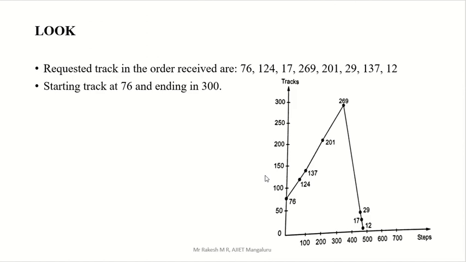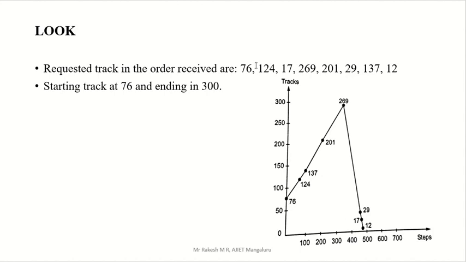Now we will go for the graph. See, 0 to 300 you have to divide according to your requirement, either 50, 100, 150 like that, or 25, 50, 75 like that. You can also go for that, but mention 0 to 300. Now the starting head is 76. So where is 76? Between 50 and 100, right? So you have to start from 76.